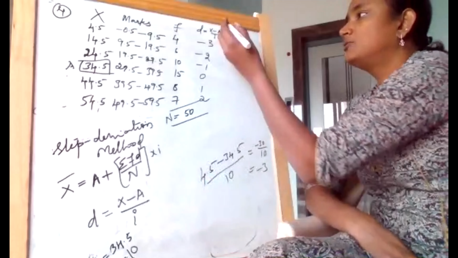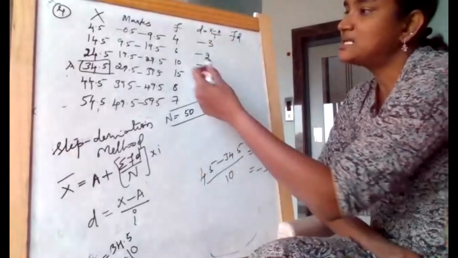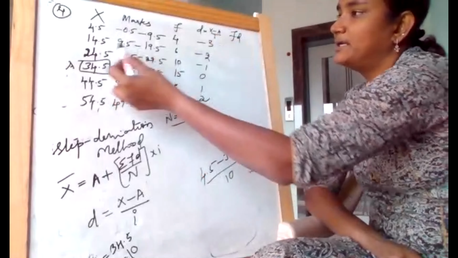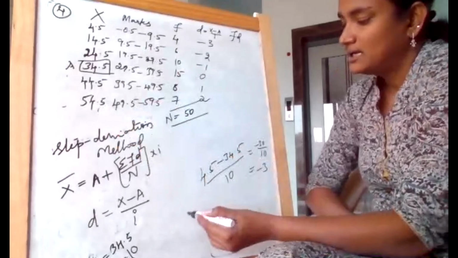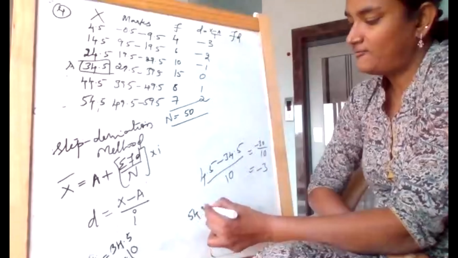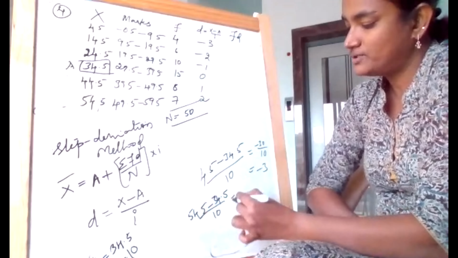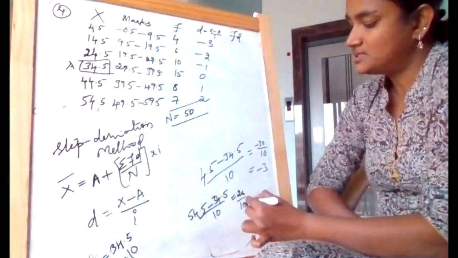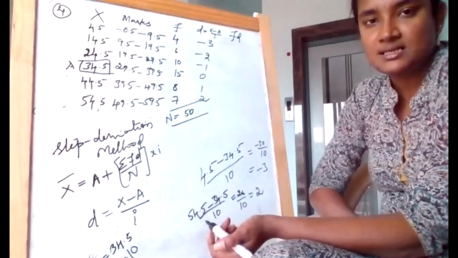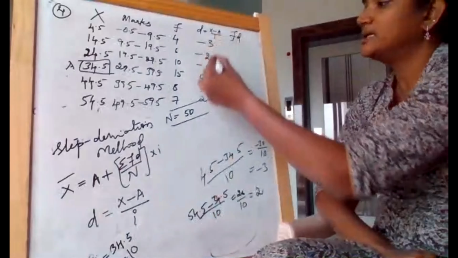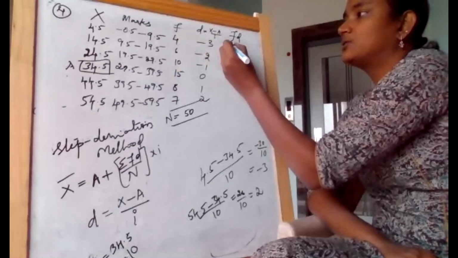Okay. So now f into d. Girls, am I clear? You can substitute any value. For example, if I take this value, x value is 54.5 minus 34.5 divided by 10, which is 20 by 10, which is 2. You can substitute also and check. That is the beauty of using deviation, where you try to simplify. Now it is easy, no need to use a calculator also.